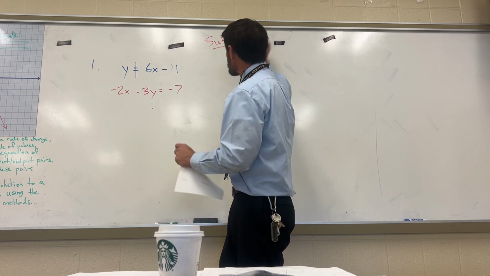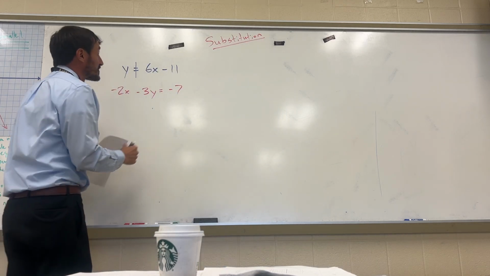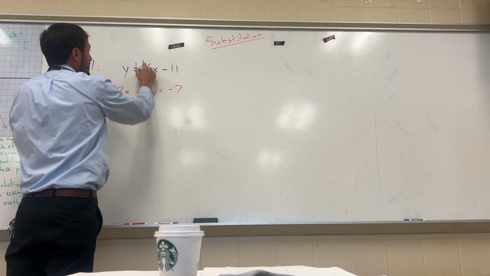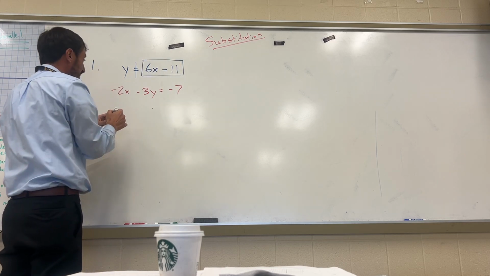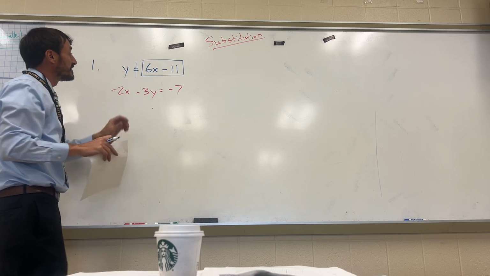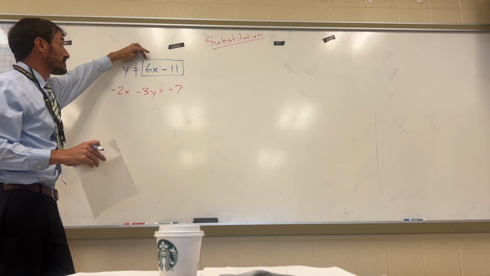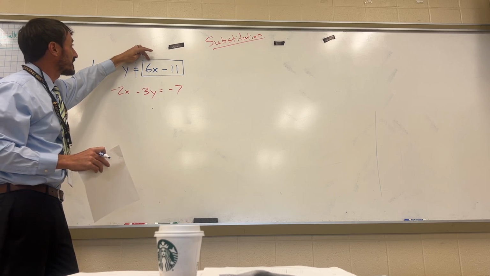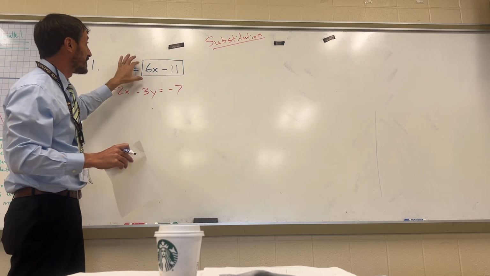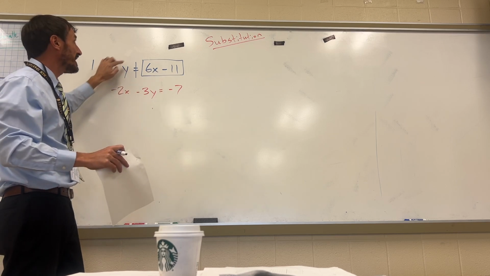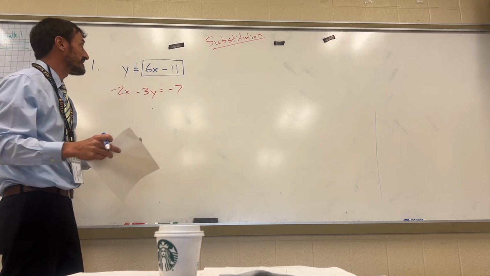And let me show you how this works. So to substitute, we're going to start with the equation that has y by itself, and we're going to put a box around this 6x minus 11. Now, if I said, guys, what does y equal? You could say y equals the box, or what's inside the box. In this case, the box has 6x minus 11 in it. But if I just said, do we all agree that y equals the box? The answer is obviously yes.